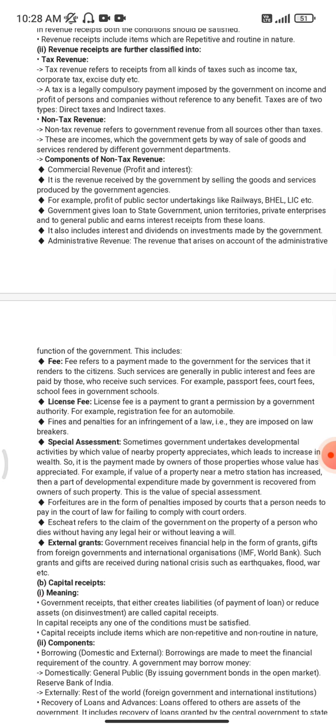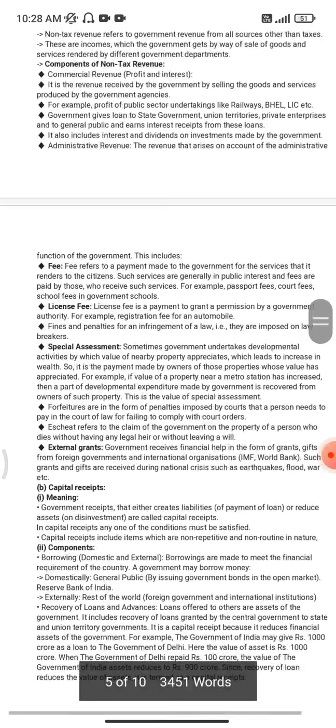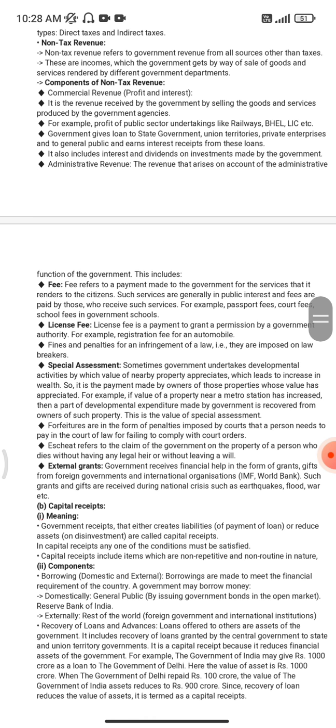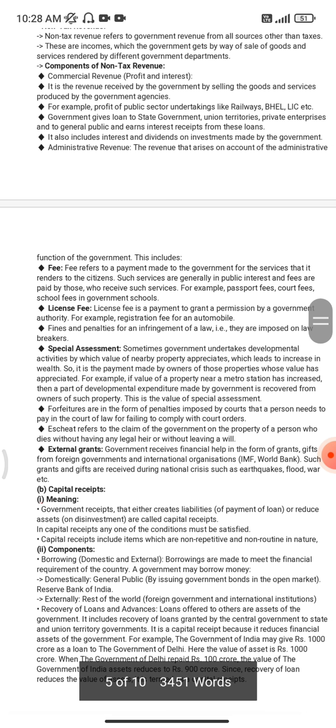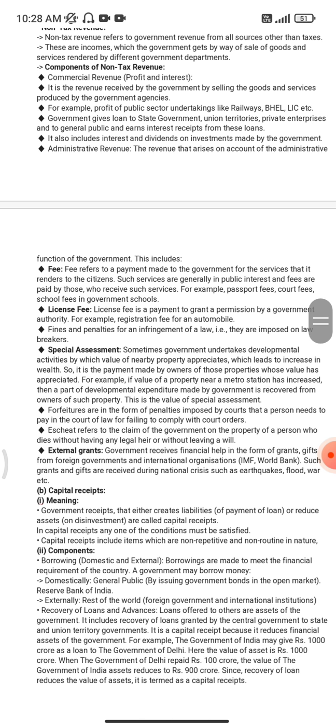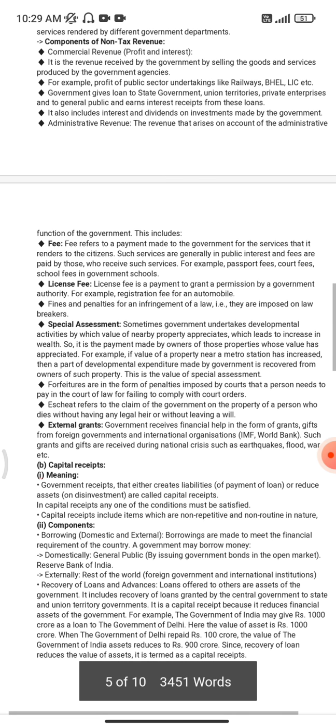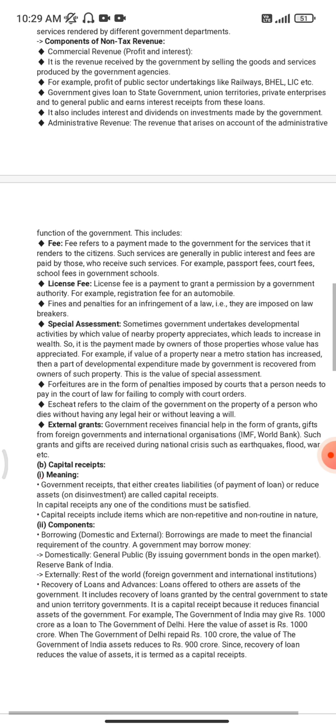Administrative revenue: the revenue that arises on account of administrative functions of the government, and this includes fee, license fee, special assessment, external grants. So what is fee? Fee refers to a payment made for services that the government renders to citizens. Such services are generally in public interest, and fee is paid by those who receive such services. For example, passport fee, court fee, school fee in government schools. These kinds of fees come under this point.